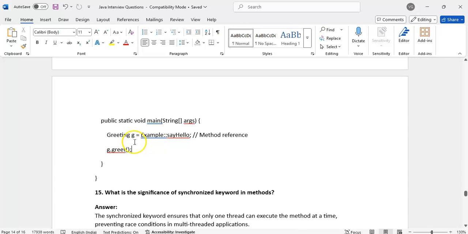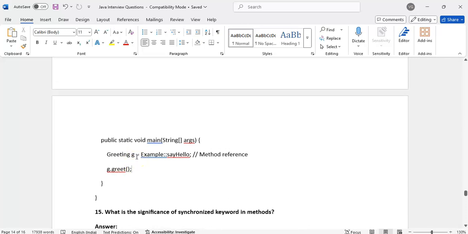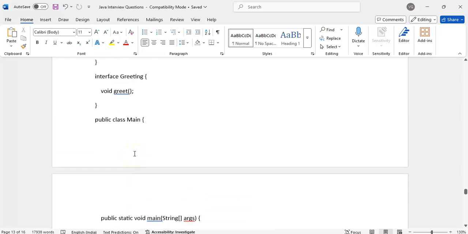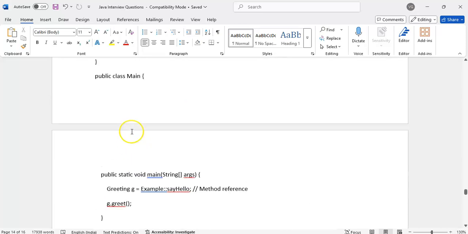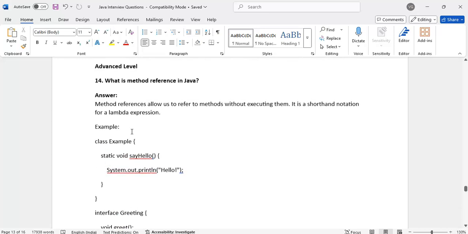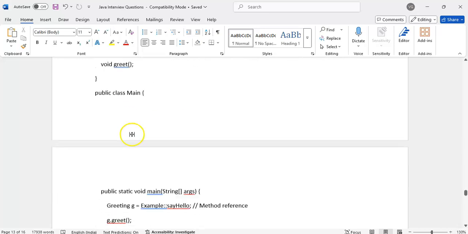By using a method reference, we can create the object of it. It is a little tricky to understand, and this is one more interview question.